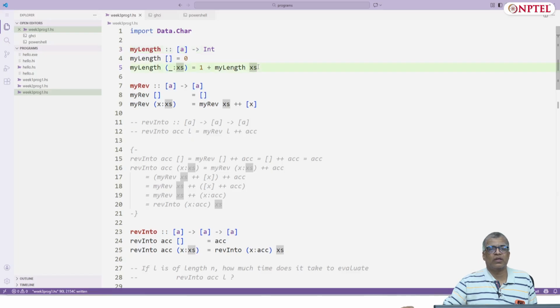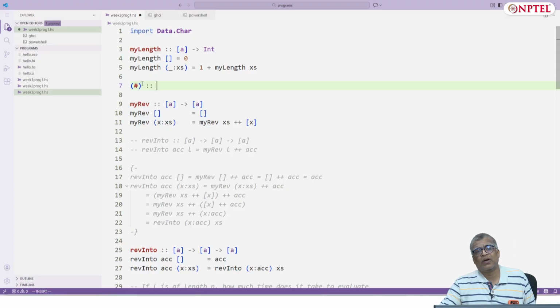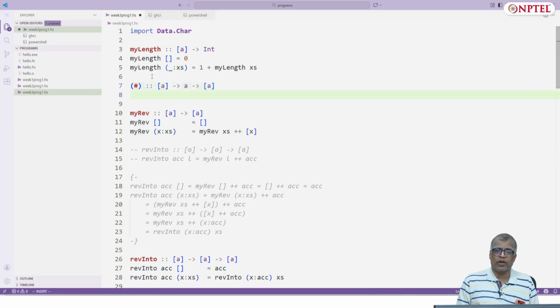We did things like add an element at the end, and we called it add at end, or I actually used some notation for it, hash, let us say. I can actually define operators directly, but I should define the function version of them, which means that when I specify the type, I should put it within parentheses. But after that, when I define it, I can define it like an operator. So hash here is of type list a arrow a arrow list a. All I am doing is adding an element at the end of a list.